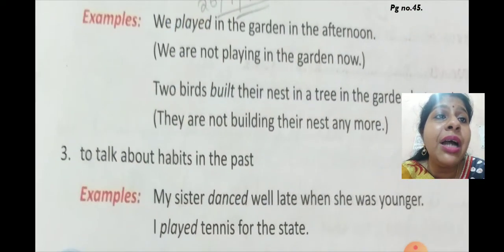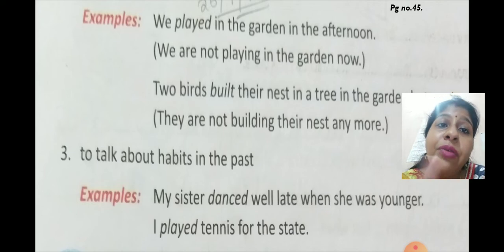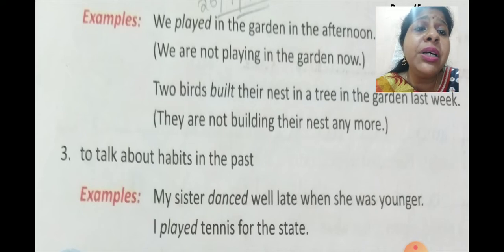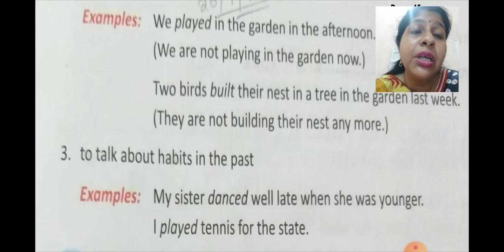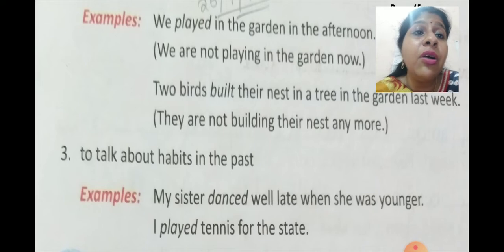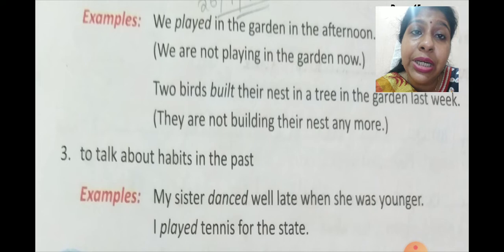We played in the garden in the afternoon. We are not playing in the garden now. So you have already played. It has already happened. Two birds built their nest in a tree in the garden last week. So the two birds have already built it last week. They are not building their nest anymore. The action is already done.